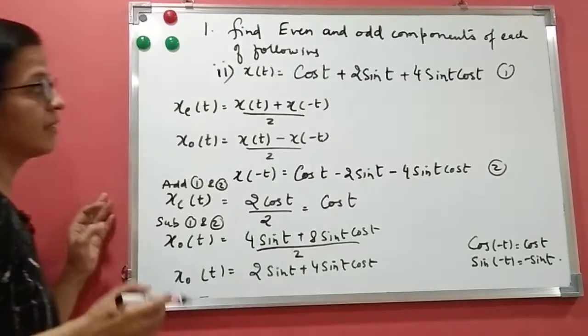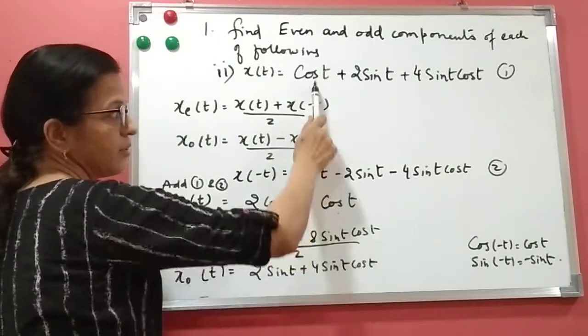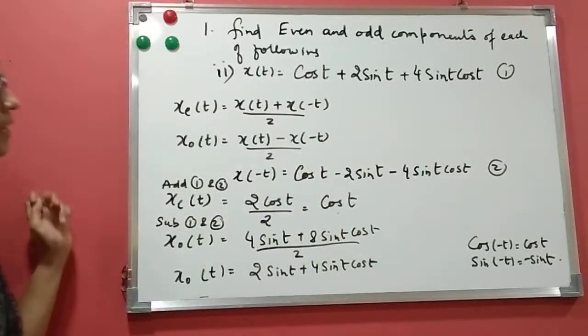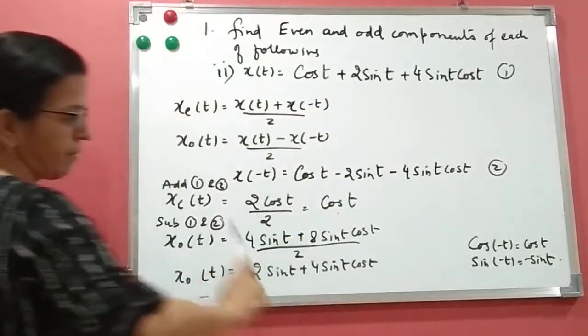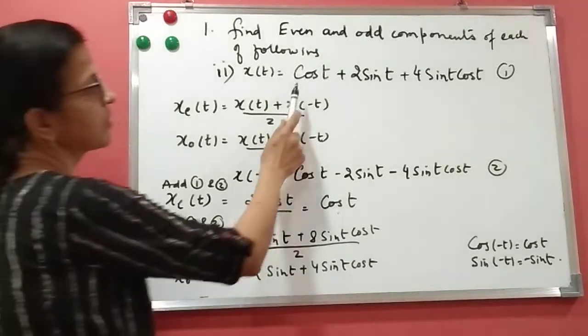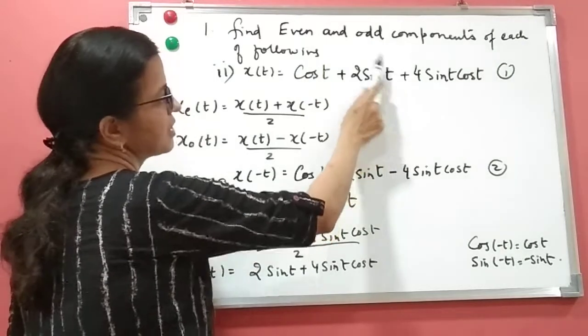Now you can see here, from these 3 terms, cos t is nothing but the even part. The remaining 2 are odd parts. Any signal is a combination of even and odd, and we can separate it in this form. Even if you don't know the formula, we can know from here that cosine is an even signal. This is an even part. This is an odd signal. This is an odd part.